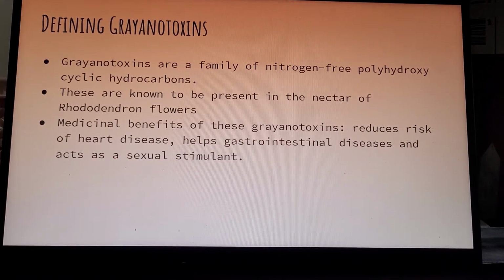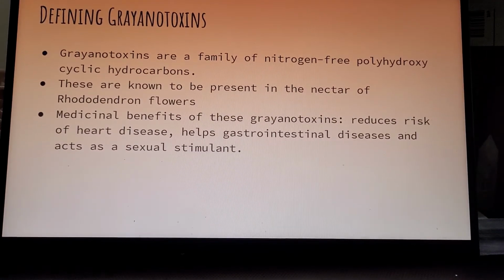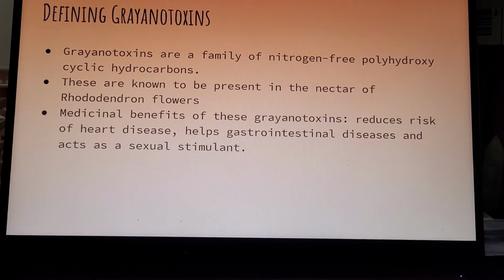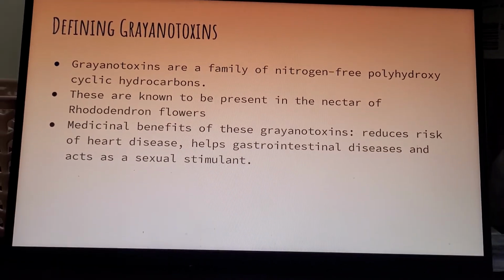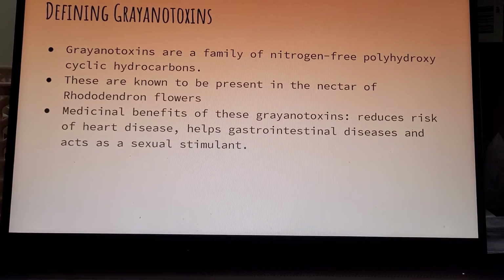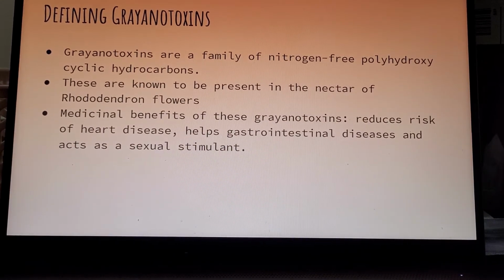This wild red honey, which comes from the rhododendron flowers, is sought after by locals because of the believed medical benefits of the grayanotoxins. They are believed to reduce risk of heart disease, help gastrointestinal disease, and act as a sexual stimulant.